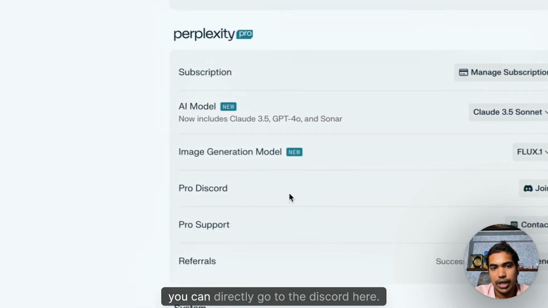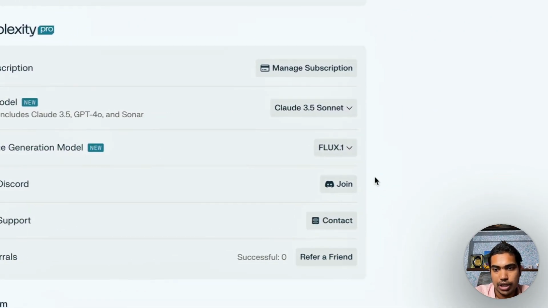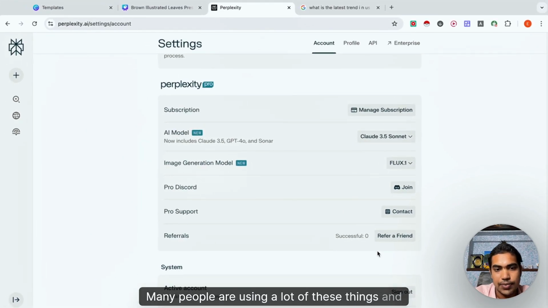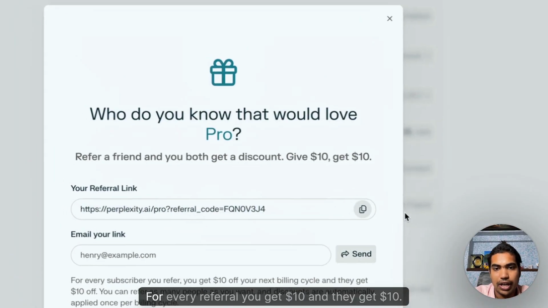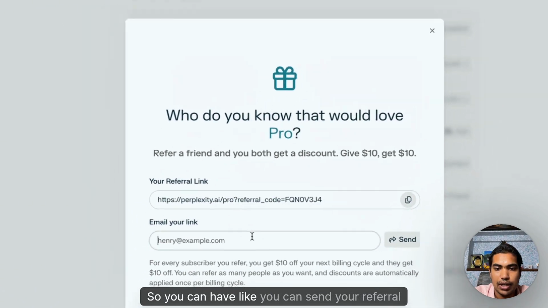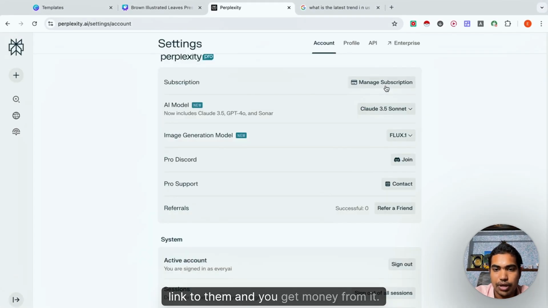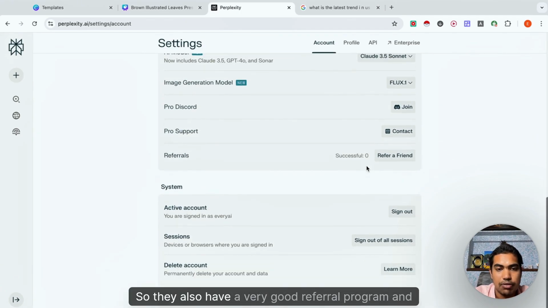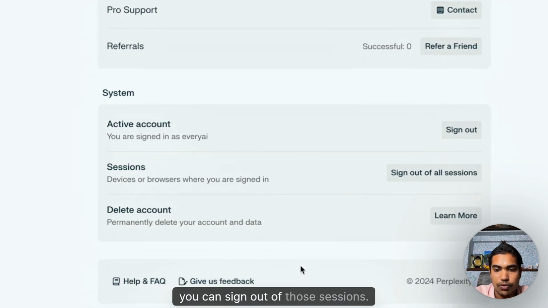If you want support, you can directly go to the Discord here. Many people are using a lot of these things, and you can also refer a friend. For every referral you get $10 and they get $10. You can send your referral link to them and you get money from it. They have a very good referral program, and you can sign out of the sessions.